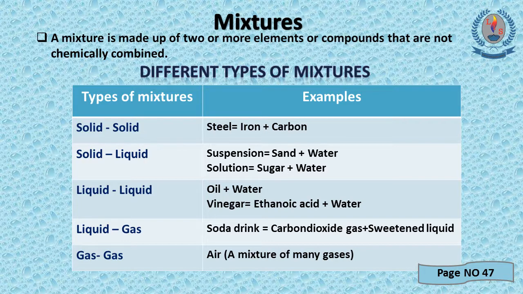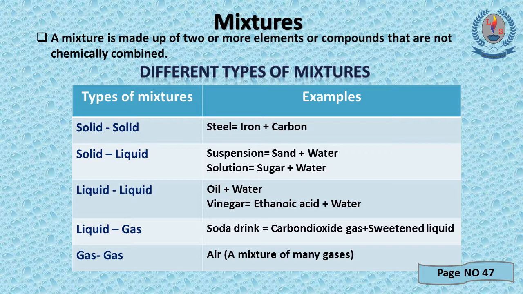Next we will see what mixtures are. A mixture is made up of two or more elements or compounds that are not chemically combined. So here in the table you can see different types of mixtures. They are categorized under main categories: solid mixtures, solid liquid mixtures, liquid mixtures, liquid gas mixtures, and gas mixtures.